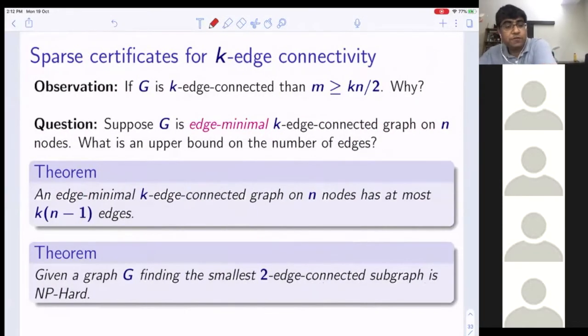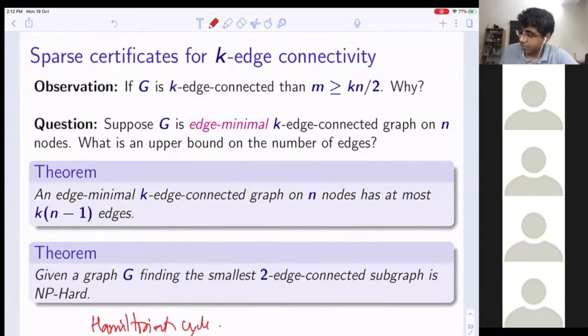However, if you want to find the smallest two-edge connected subgraph, then this problem is NP hard, because what is the smallest two-edge connected subgraph? Anybody? Which is the smallest two-edge connected subgraph? Hamiltonian cycle. Exactly. So we can give a reduction from Hamiltonian cycle.